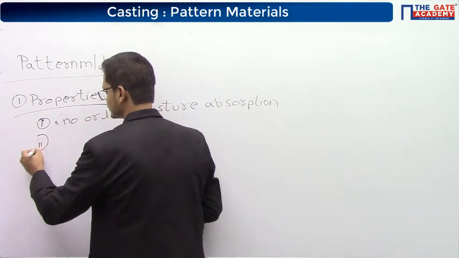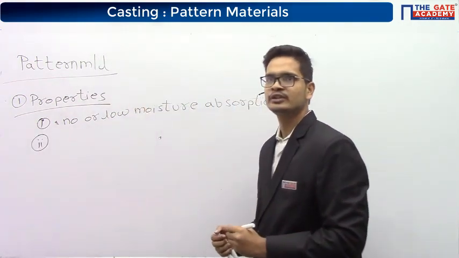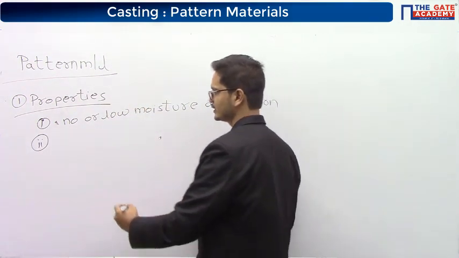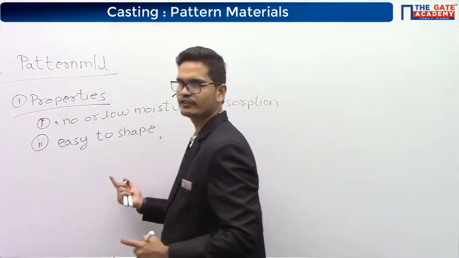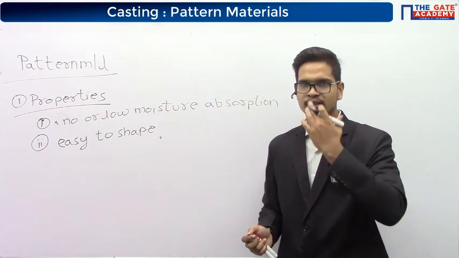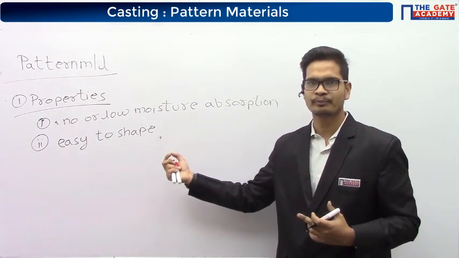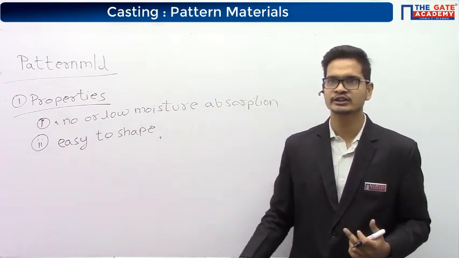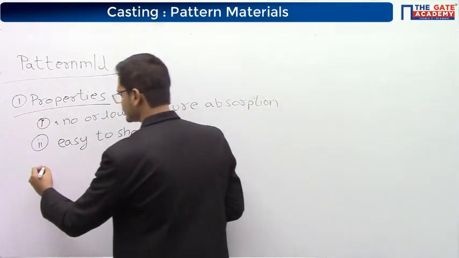The second point is, it should be easy to shape. Obviously, for making the cavity, we require the required shape of the pattern. And if we are able to make that shape of the pattern easily, it is very good for us. So, it should be easy to shape.